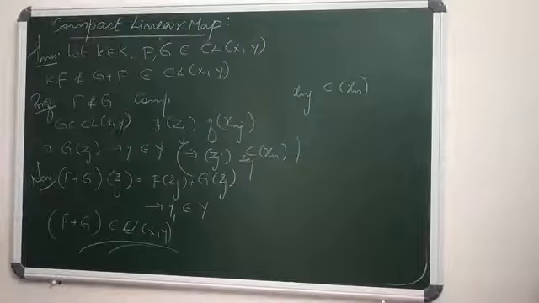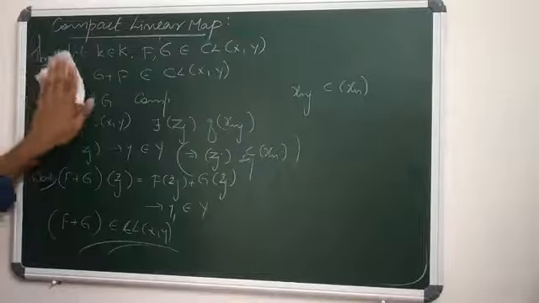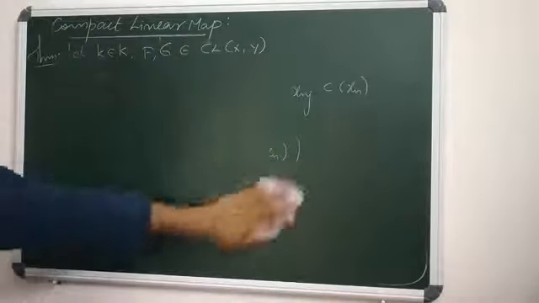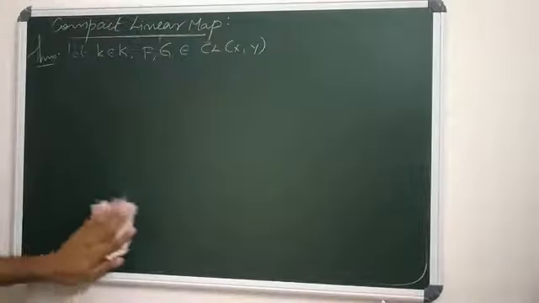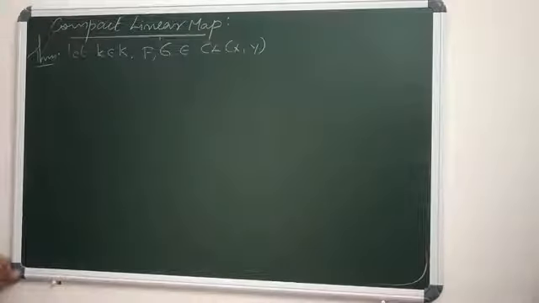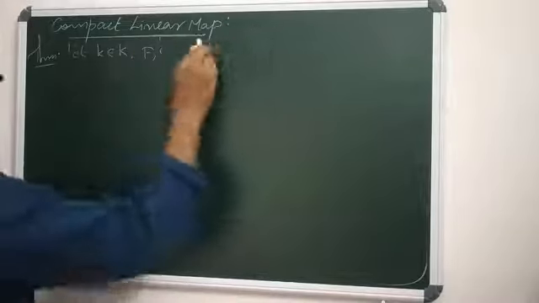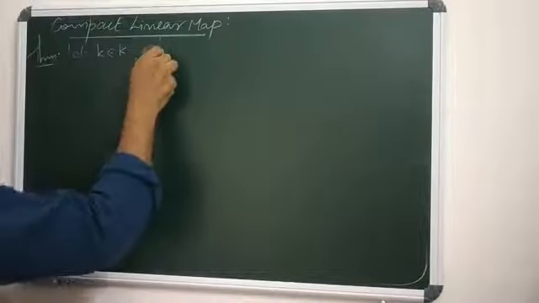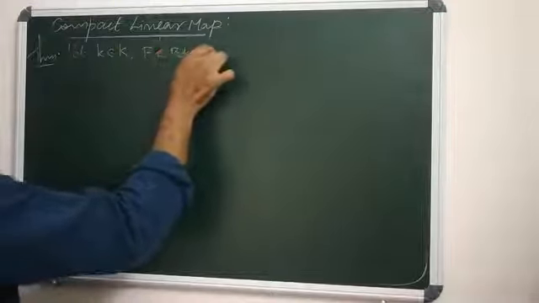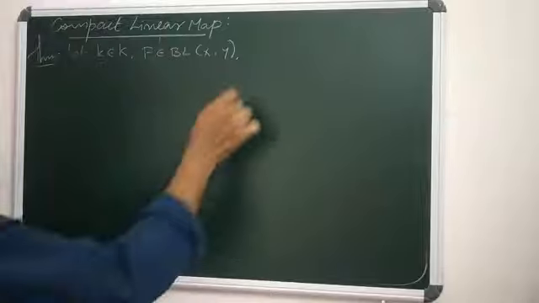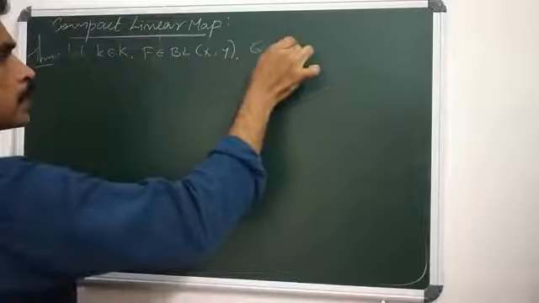Okay. Now we are going to another result. Before going to that one, let F be a bounded linear map, F is in BL(X,Y), and G is in BL(Y,Z).